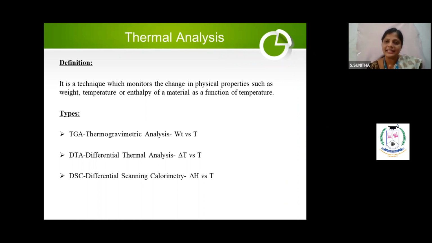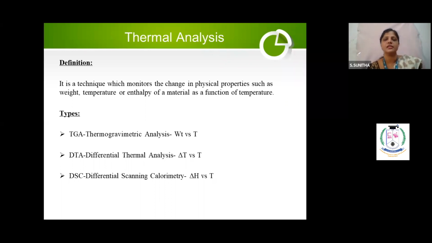Now, when you take TGA, you read only one compound. You don't have any reference material. When you take DTA, you will have the sample as well as the reference material. Then only you can talk about the delta T. You understand, sample and reference both are required for the DTA. Whereas in TGA, you require only a single sample, so that you see what is happening in that hydration. What is happening when you apply the heat. That you understand. And DSC.